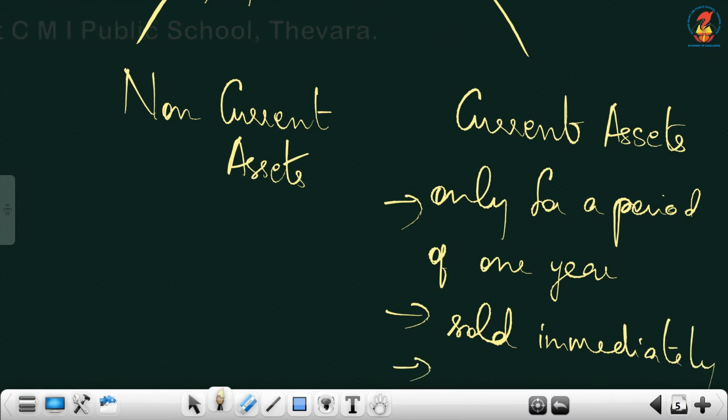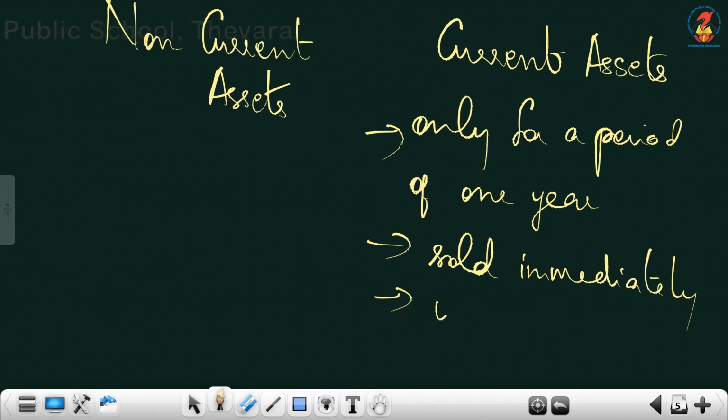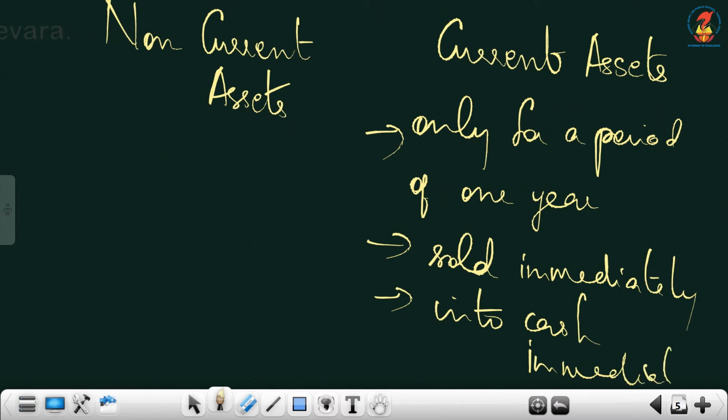It will be converted into cash immediately. These are the points which you can write here. Current assets will be having that particular asset only for a period of 1 year. By that time, we will resell that particular asset, so it will be converted into cash. When you sell, you will be getting cash.